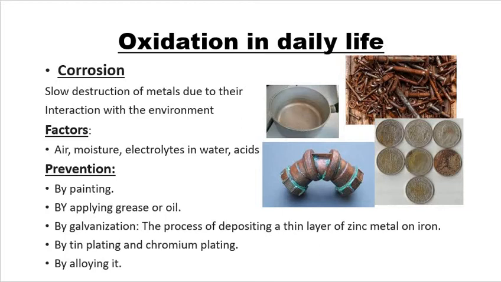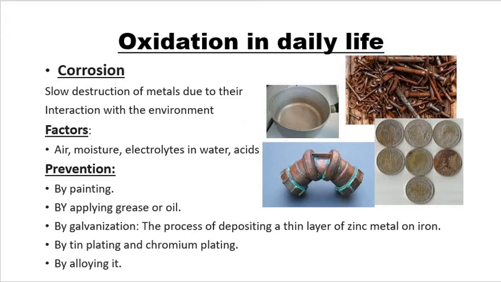Corrosion is the process in which metals are eaten up gradually by the action of air, moisture, or a chemical. It may be an acid, it may be any electrolyte on its surface. Corrosion is caused mainly by the oxidation of metals by the oxygen in air.